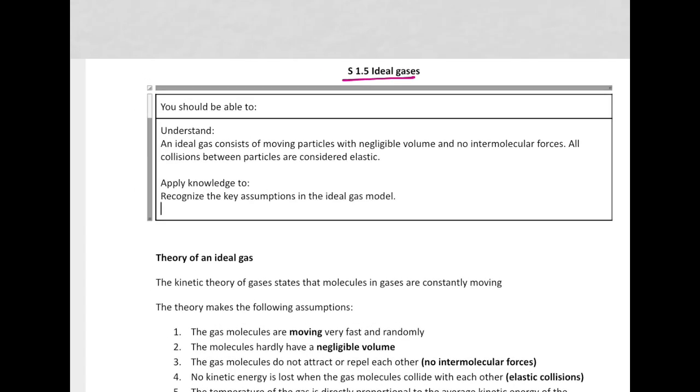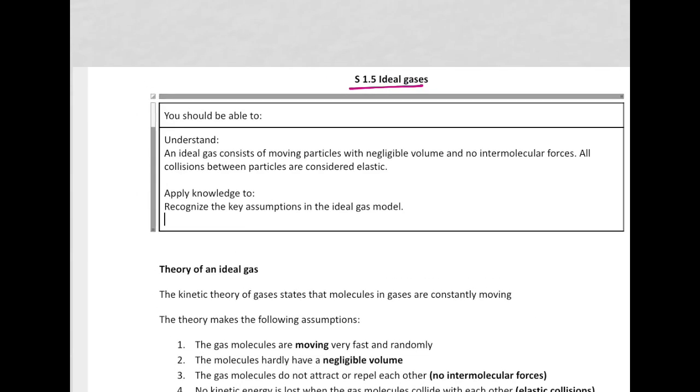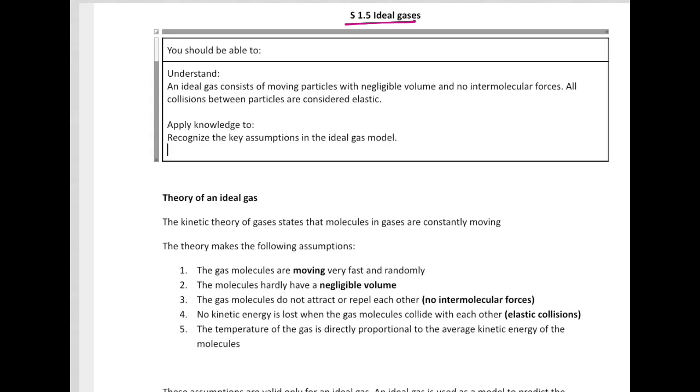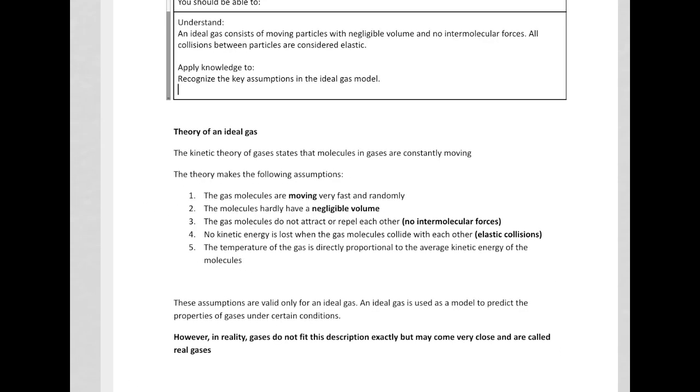Hi everyone, so we're going to be looking at topic S1.5, and we're going to be looking at ideal gases. Now, the kinetic theory of gases states that molecules in gases are in constant motion. According to the theory of an ideal gas, we assume that gas molecules are moving very fast and randomly.